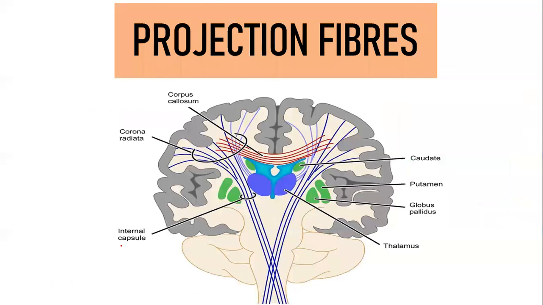Okay. Now, we are going to talk about projection fibers as an essay question. We have already seen the definition, right? This is your cortical area and the fibers are moving on to your subcortical area. This is related to your brainstem, right? So this is a projection fiber. So what are the projection fibers available?